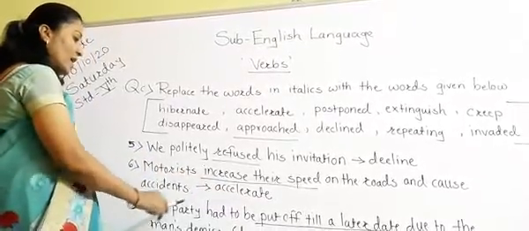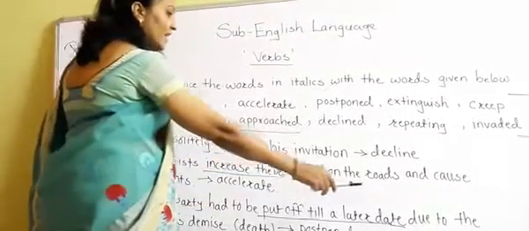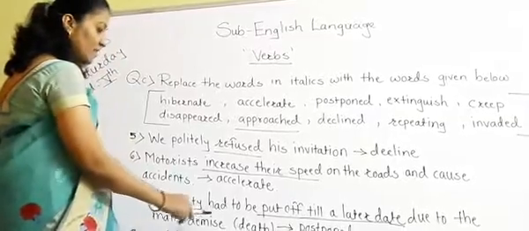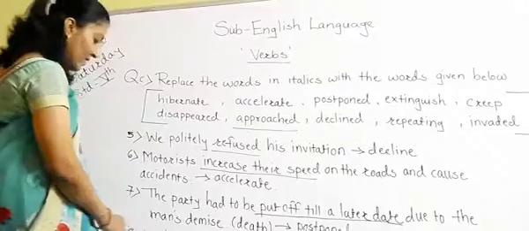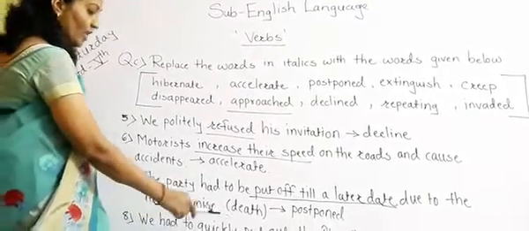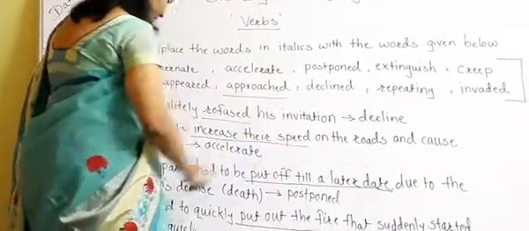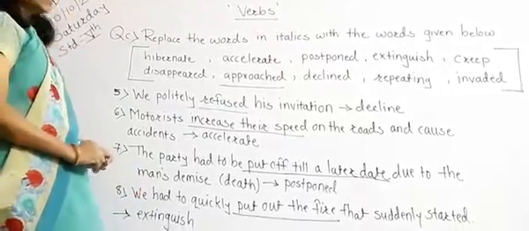Seventh one, the party had to be put off till a later date due to the man's demise or death. The word for that is postpone. And the eighth one, we had to quickly put out the fire that suddenly started. The word for that is extinguish. So let's move to the next sentence.